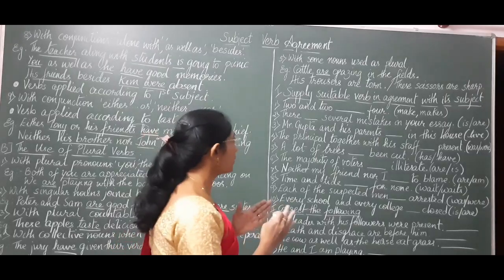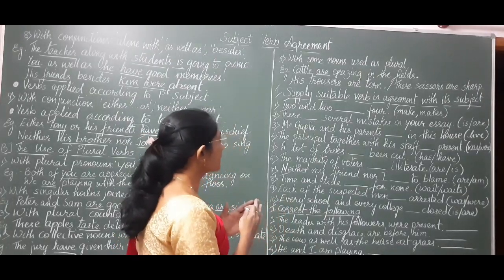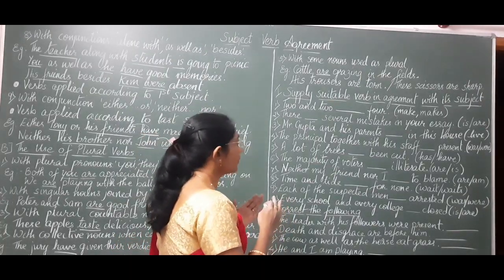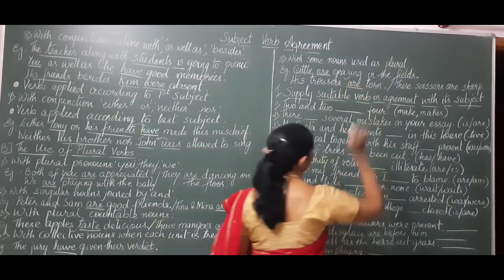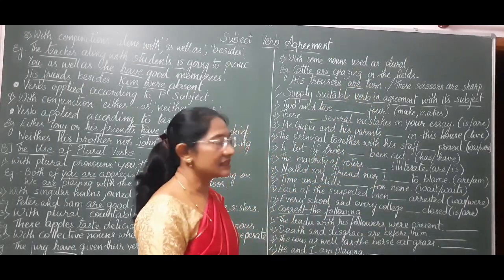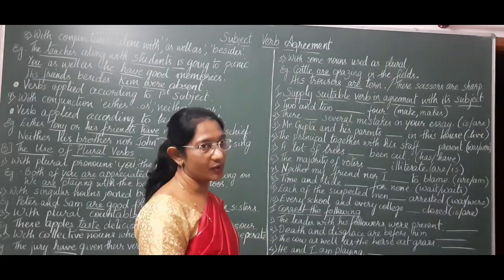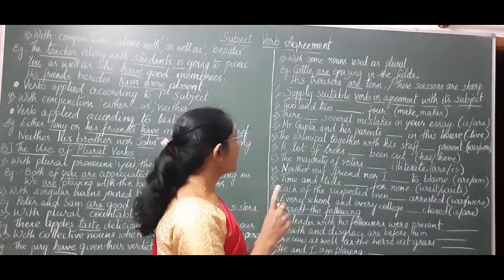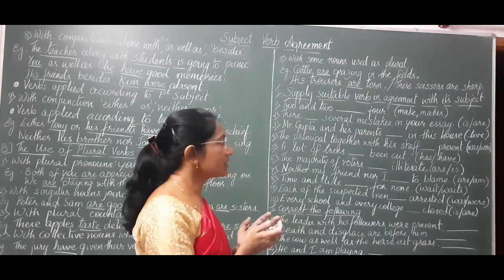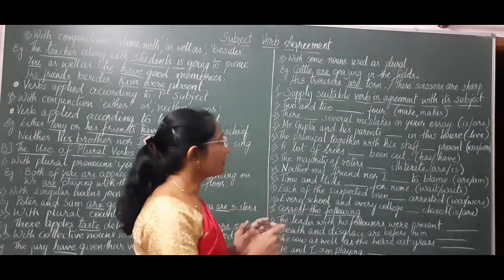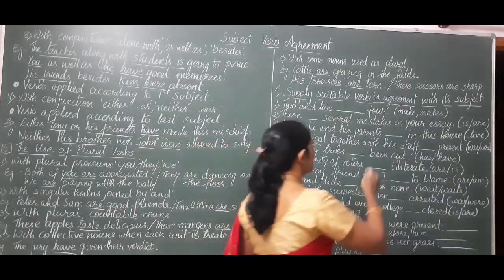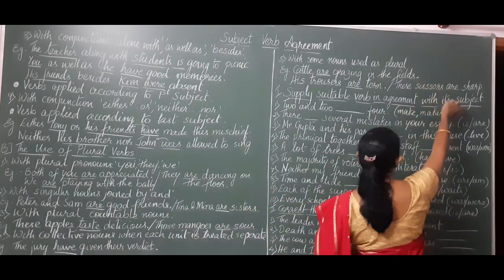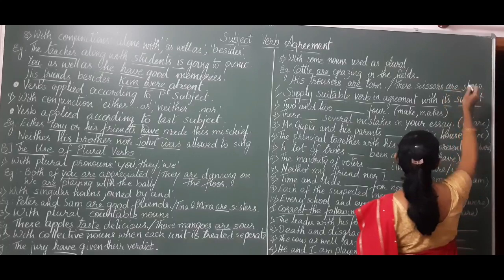Trousers, though they are two, we take as a plural word, and we use a plural verb. These scissors are sharp. Though scissors denotes one thing, it is spelled as two, so here also we use a plural verb.